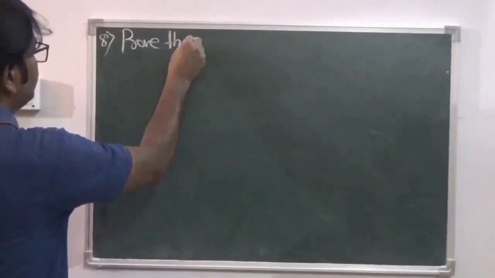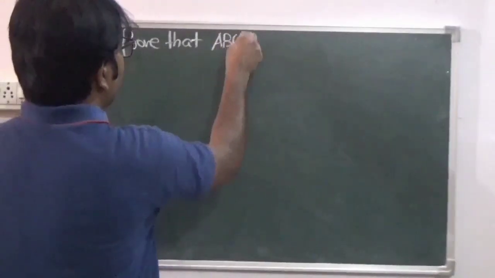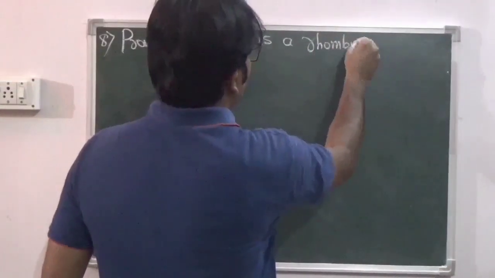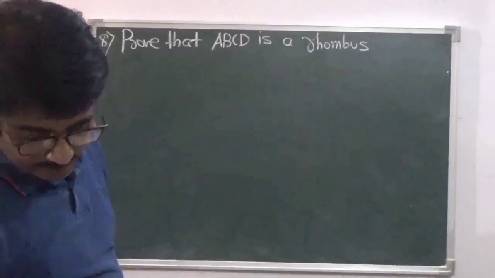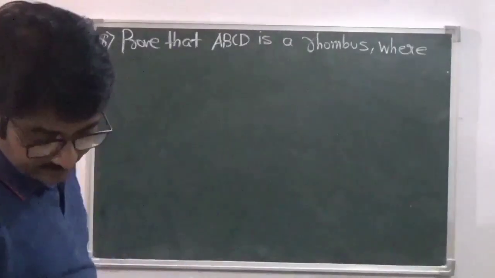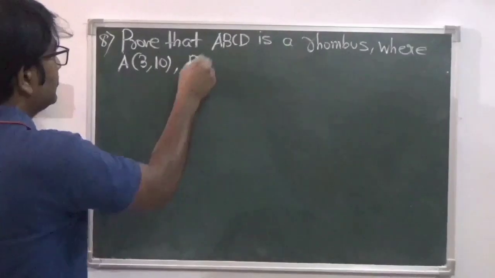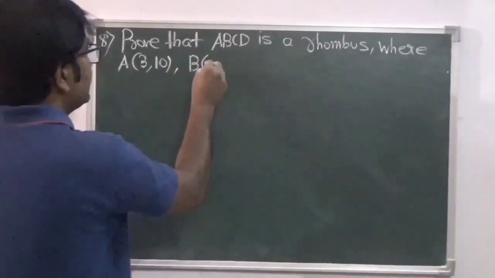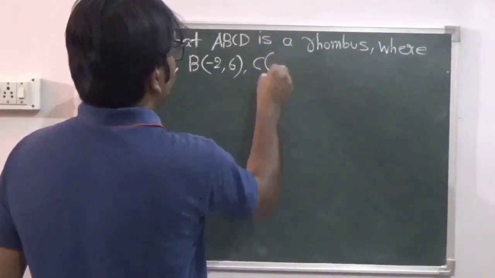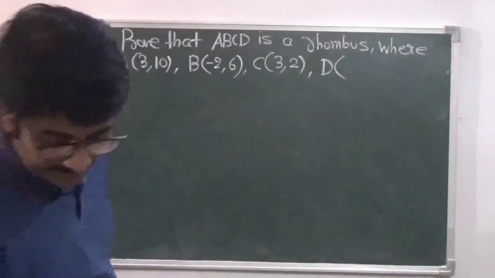Prove that ABCD is a rhombus, where A is (3, 10), B is (minus 2, 6), C is (3, 2), and D is (8, 6).